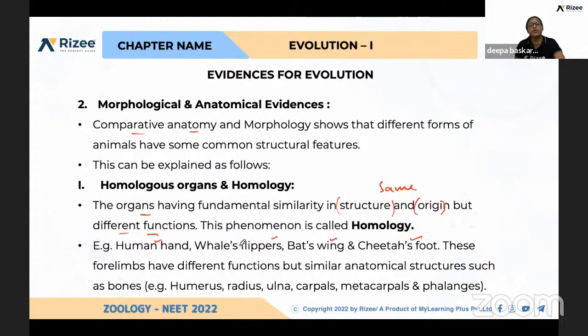The flippers, they are used to swim, but the human hand, we use to hold all the things like that. But the bat's wing, which has the same structure, is used to fly. Cheetah's foot is for running. So they have different functions, but if you see the anatomy, they have the same structures, like humerus, radius, ulna, carpals, metacarpals, phalanges, all are present in these organisms. That is, if you take the forelimb alone, they have anatomical and structural similarity, but they are doing different functions.